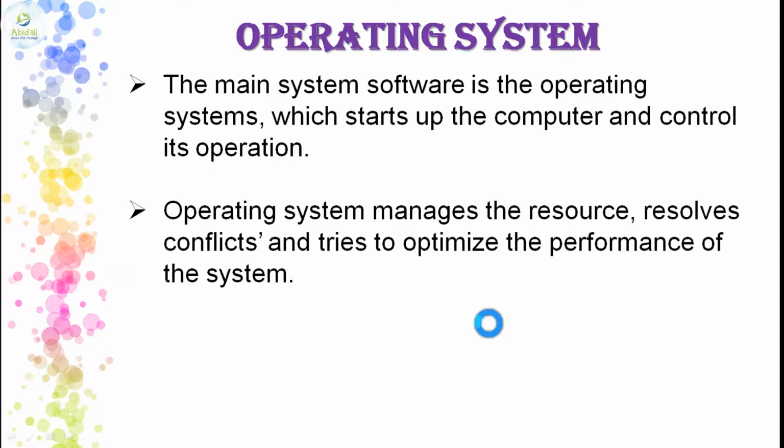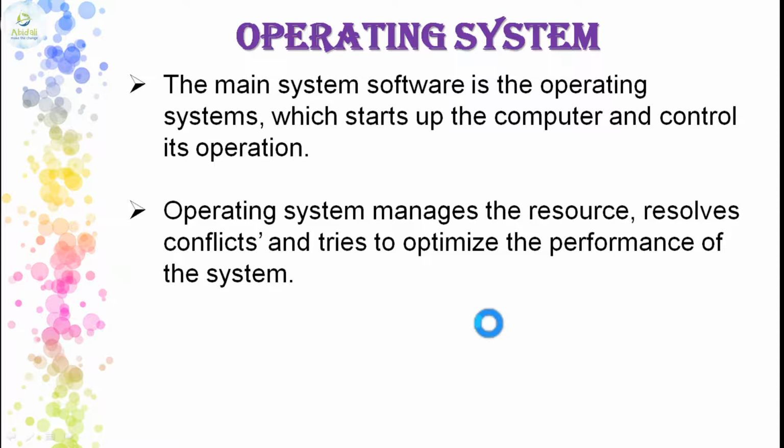Now, the other job of the operating system is resolving conflicts, that's the problems or the tie-ups that appear between different applications or processes. For example, two applications are going to open at a time simultaneously.